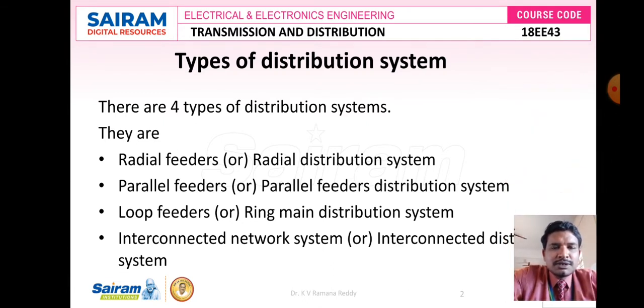So the distribution system is majorly classified into these 4 types.